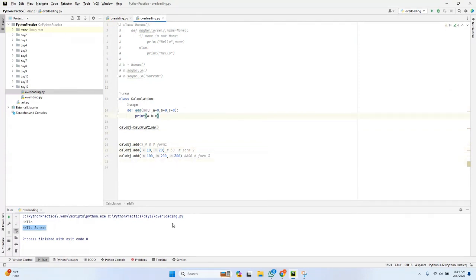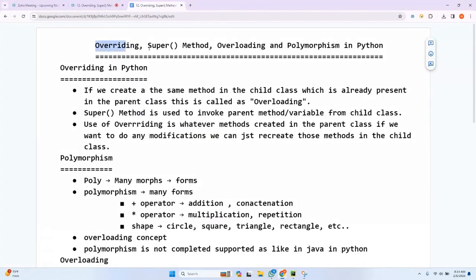Let me execute this. If you can see, 0, 30, 300. So this is how we can achieve overloading. In today's class, we have discussed overriding, the super method, as well as overloading, and overloading is used for polymorphism implementation.